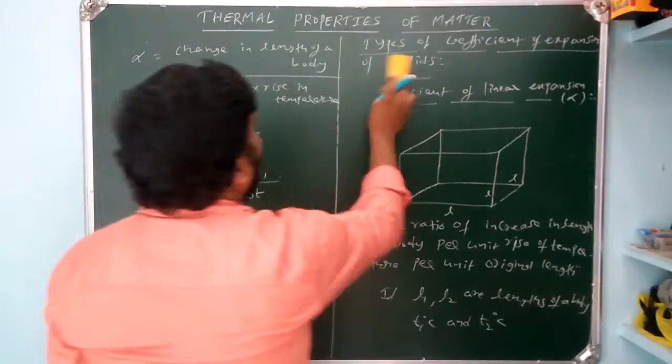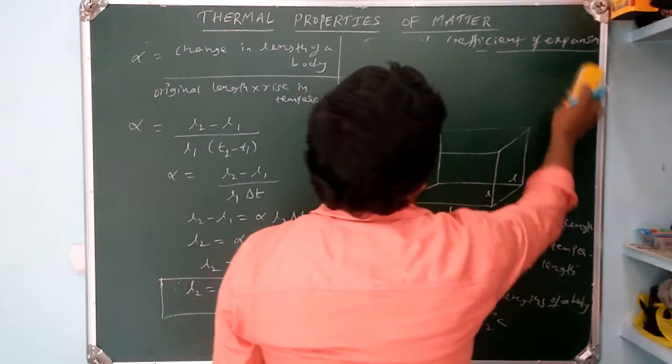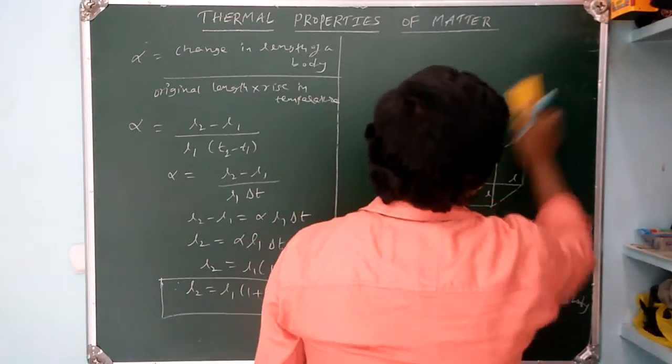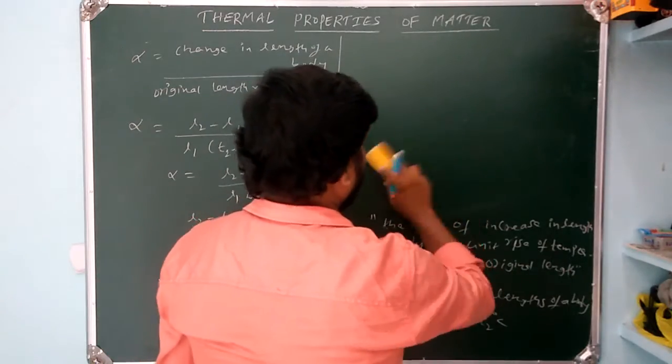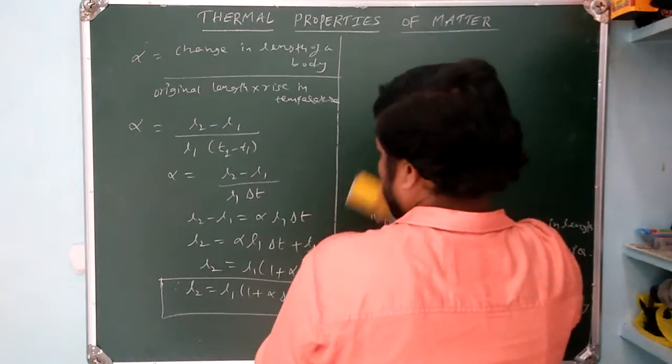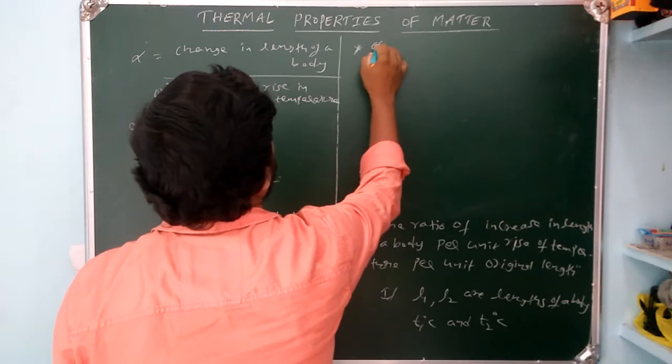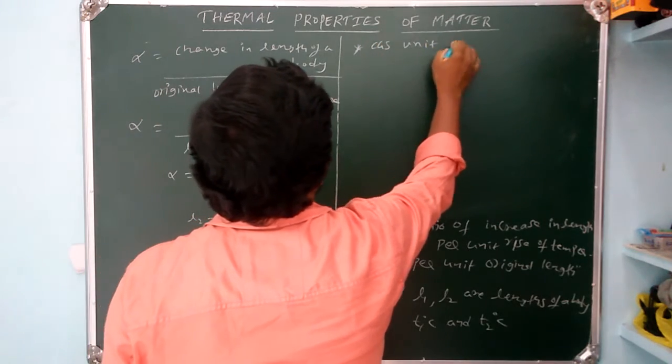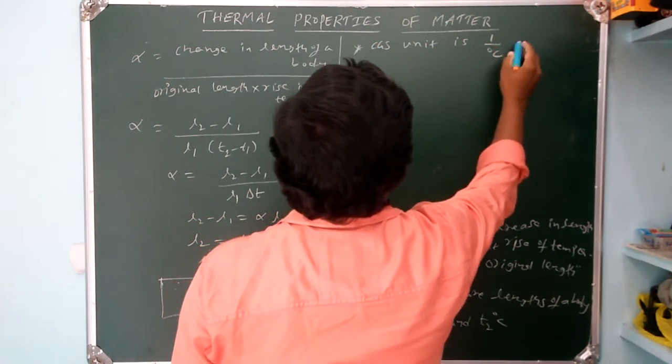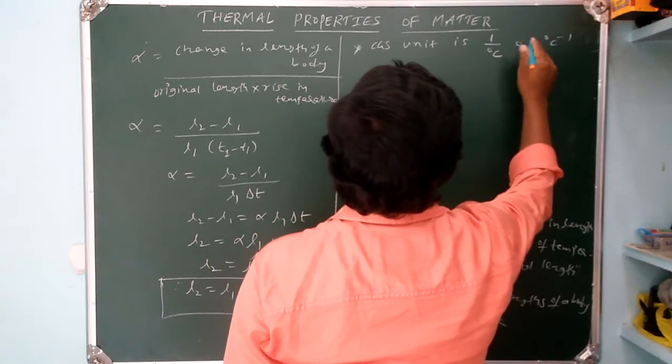Okay, now what are the units for the coefficient of linear expansion? Let us see. Its unit is 1 by degree centigrade, or it can be written as degree centigrade inverse. Why?